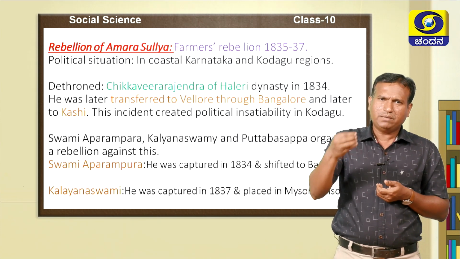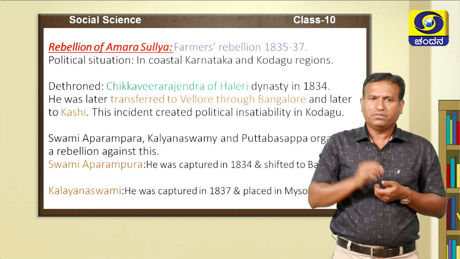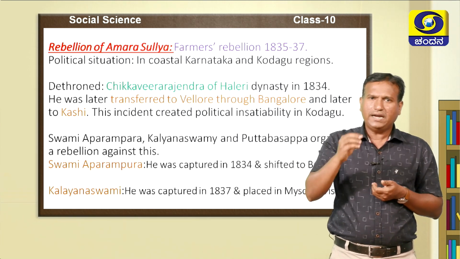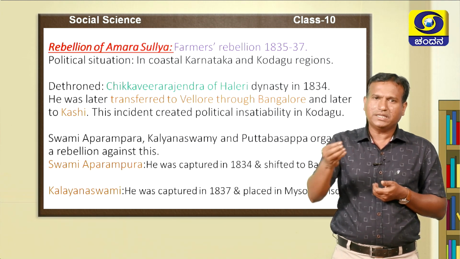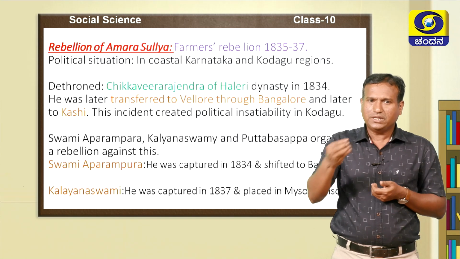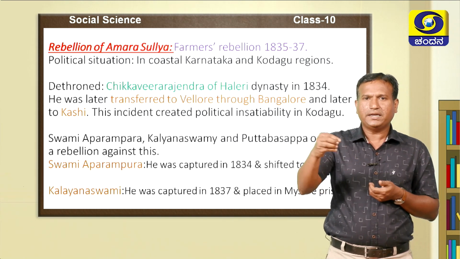Why did he get the name Chikka Veera Rajendra? Actually, his name was Veera Rajendra. He had an uncle with the same name, Veera Rajendra. That is why, since he was younger, they called him Chikka Veera Rajendra. He was ruling from Haleri.